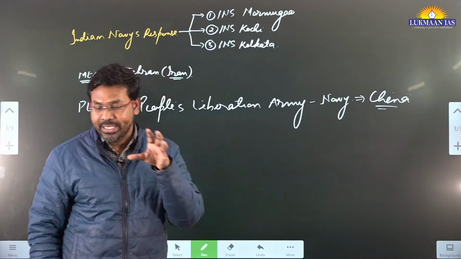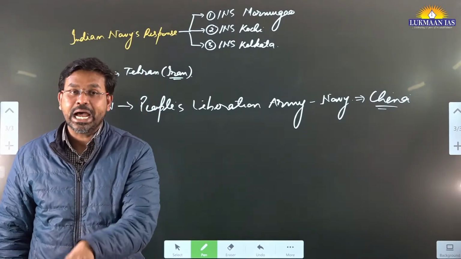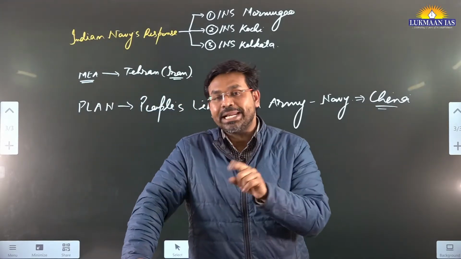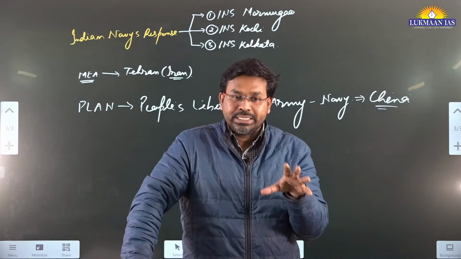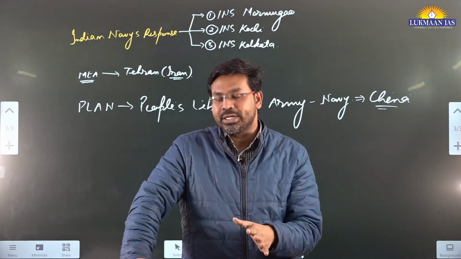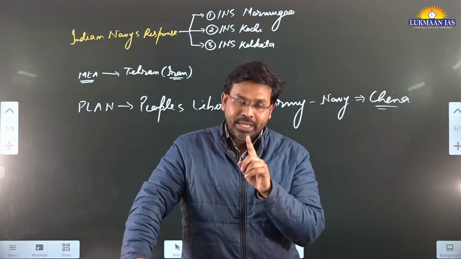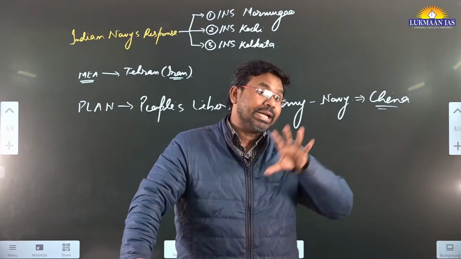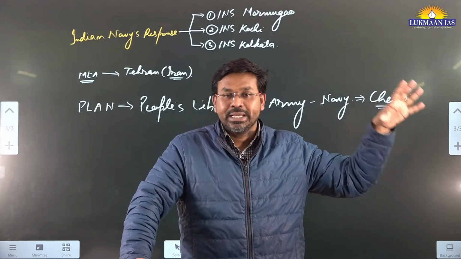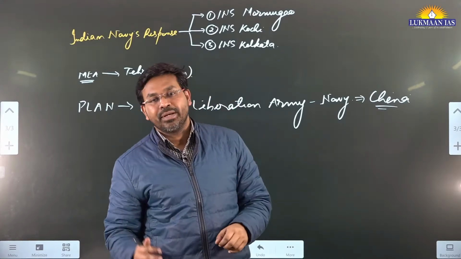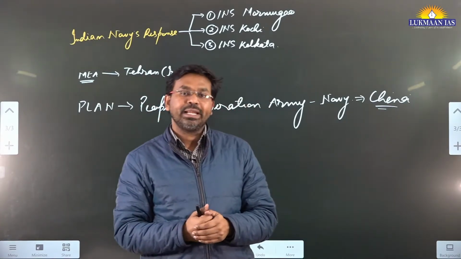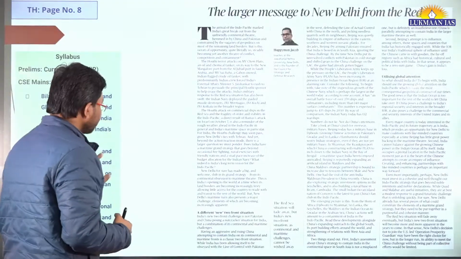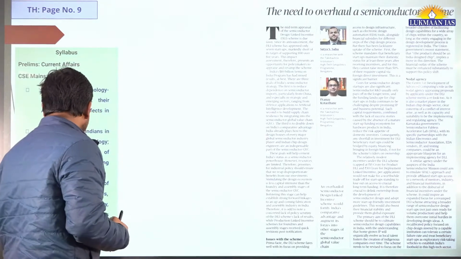This is the thing. So here, through this article, the author says that we need to balance our priorities related to maritime security. We need to first of all protect our maritime borders from the influence of China, and at the same time we need to stay neutral when it comes to the Red Sea, because if we enter into any kind of escalation there in the Red Sea region, China may take opportunity out of it and use this as an opportunity for its benefit. This is the thing. So with this, let us now move to another article.